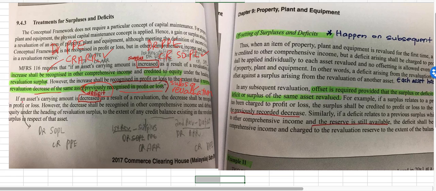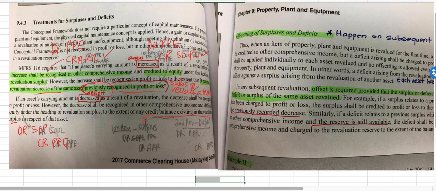So in this paragraph, if the asset carrying amount is decreased, so this is the case of deficit, as a result of revaluation, the decrease shall be recognized in profit or loss. So of course, when it is decreased, you will credit your PPE and you will debit SOPL. However, the decrease shall be recognized in other comprehensive income, under the heading of revaluation surplus, to the extent of any credit balance existing in the revaluation surplus. This is for subsequent revaluation.